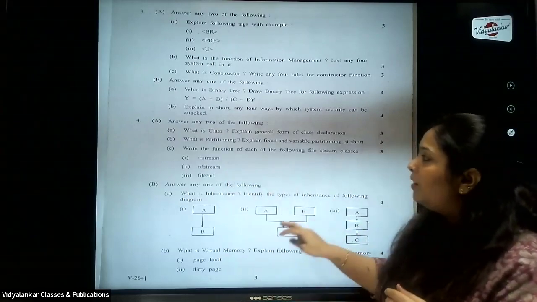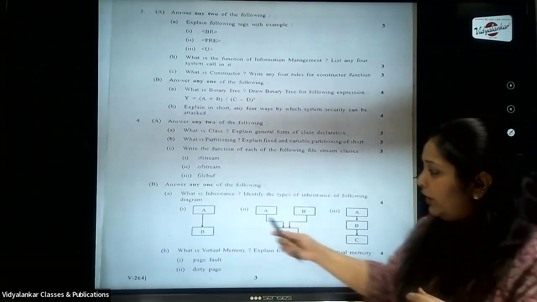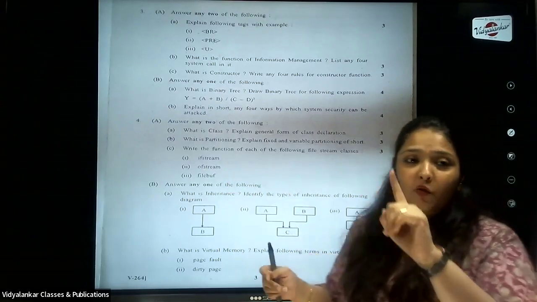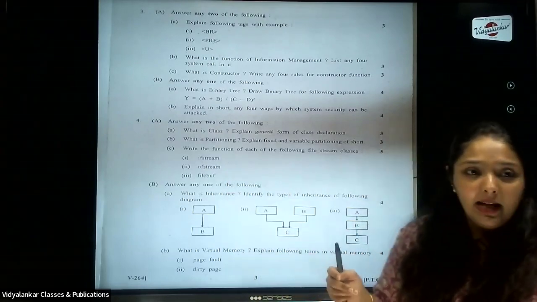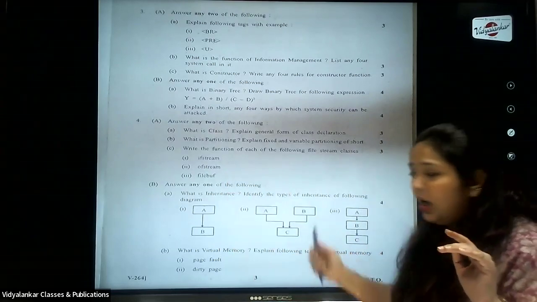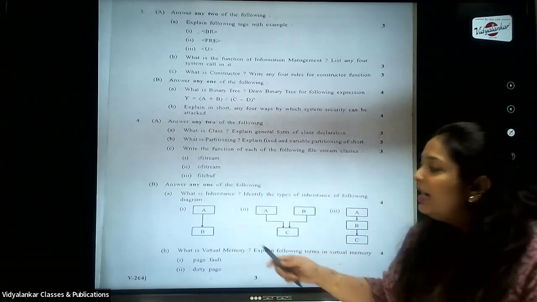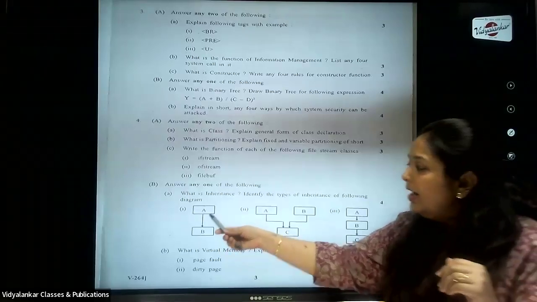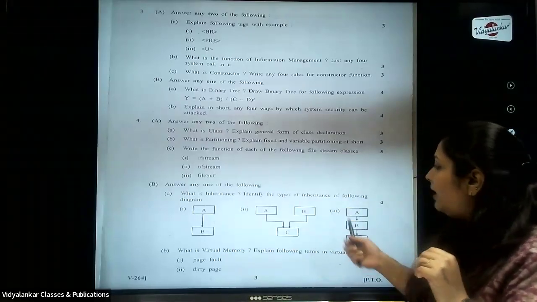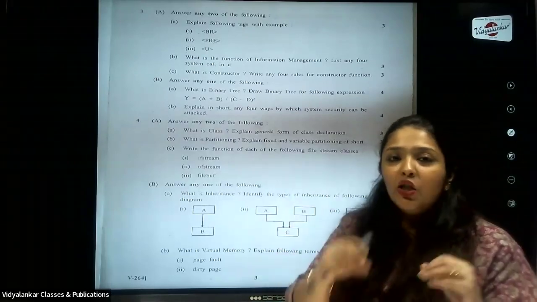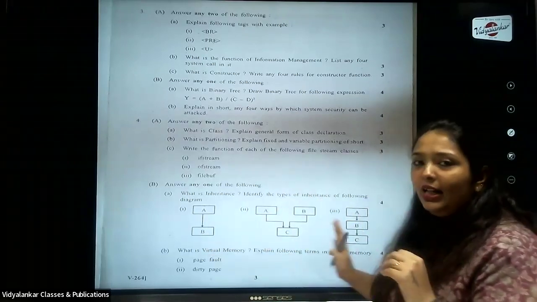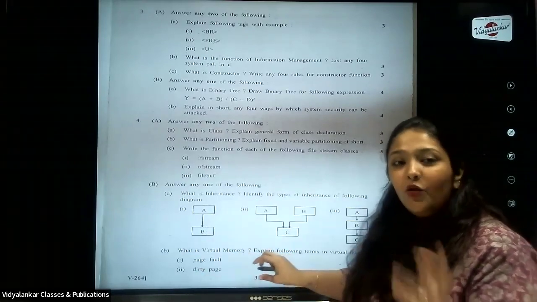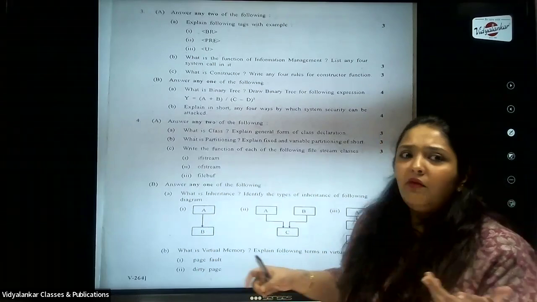Then we come to question number 4B. So you can see they have asked what is inheritance for 4 marks. So 1 mark will take the definition, that what is inheritance. And the next 3 marks are divided into telling what kind of inheritance this is. This is your single inheritance, then you have multi-level, then you have multiple. So that is how you have to categorize. So you just draw the diagram, write what kind of inheritance it is and explain in 1 line. Don't say that, ma'am, they have not asked for the explanation.